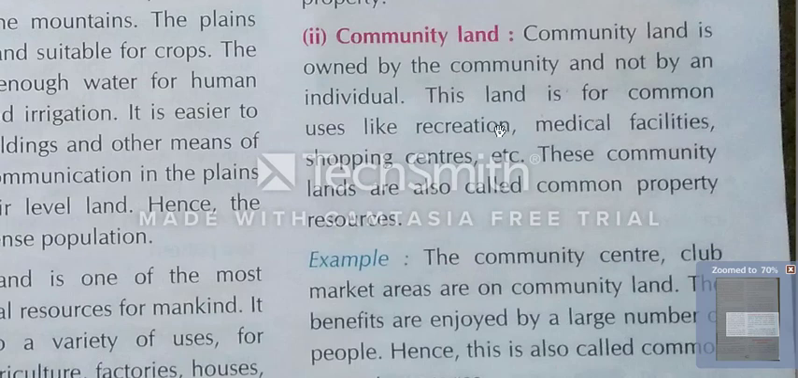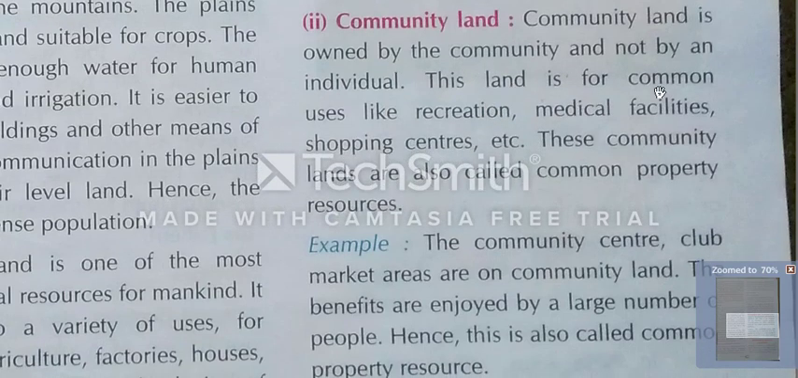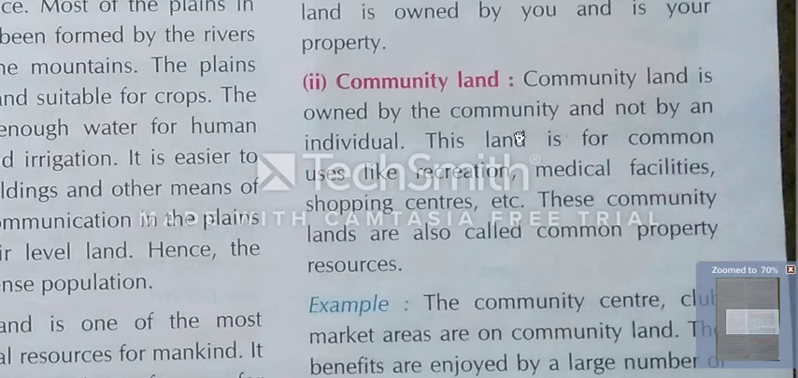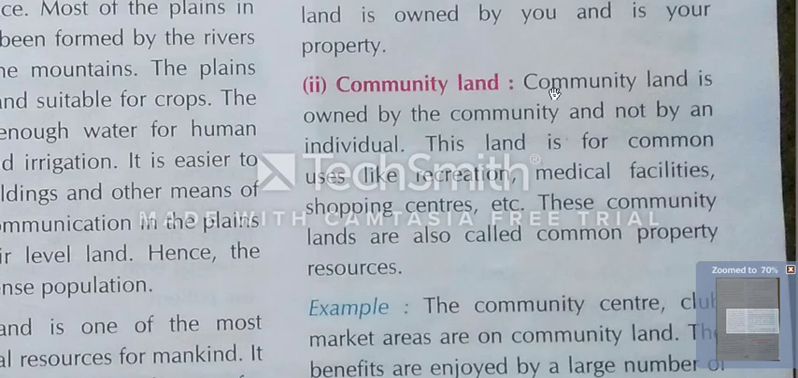Now we will see the remaining part. This land is for common use like recreation. First, I also want to explain this line: not by an individual, not by a private, not by an alone person. It means who has the right to that land? If you have purchased the land in a group, then who has the right? Not a single person. Individually, if you want to use that place only by yourself, that is not possible.